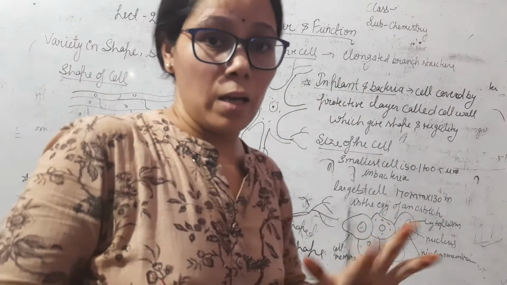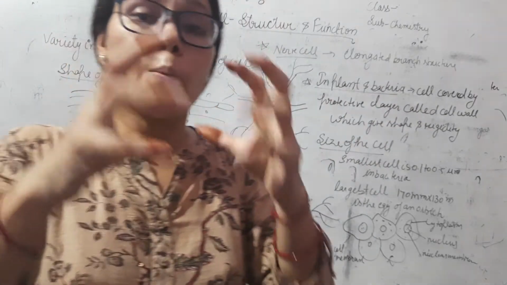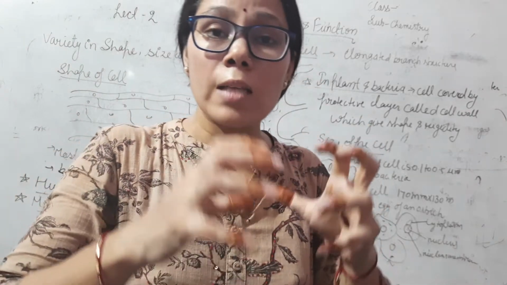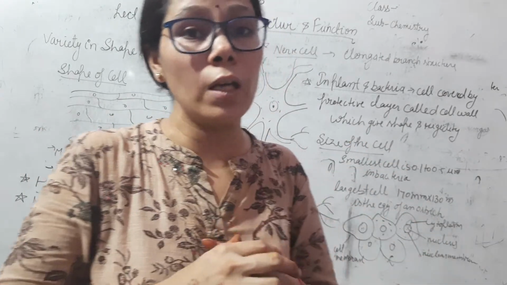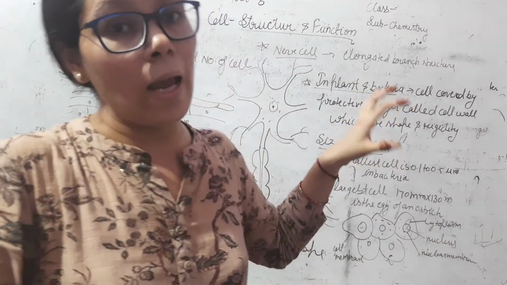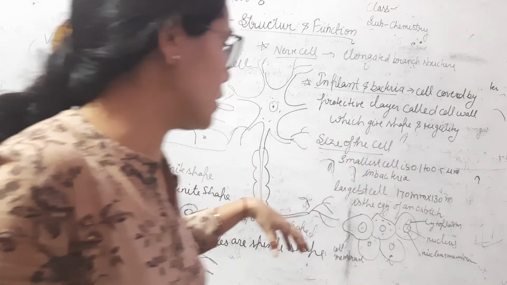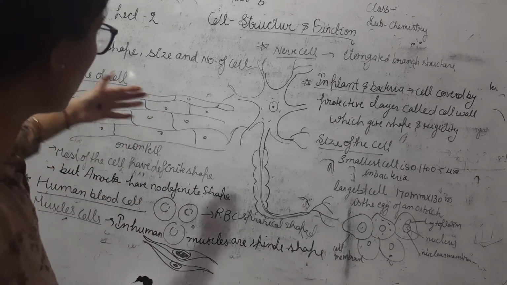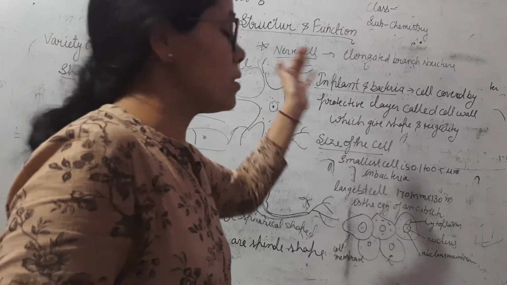In plants and bacteria, cells are covered by a protective layer, and this layer is known as the cell wall. The cell wall protects the cell and also provides the definite shape of the plant and bacteria, and also provides rigidity. So these are examples of shapes of the cell. We discussed the shape of onion peel cells, human blood cells, muscle cells, and nerve cells.